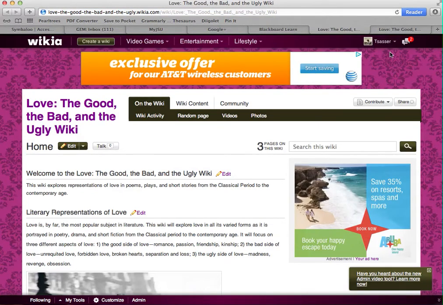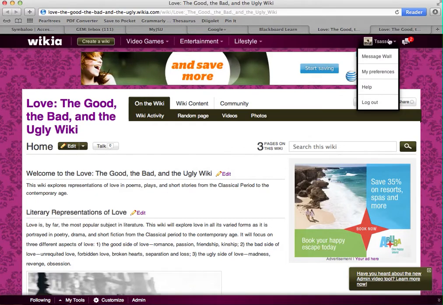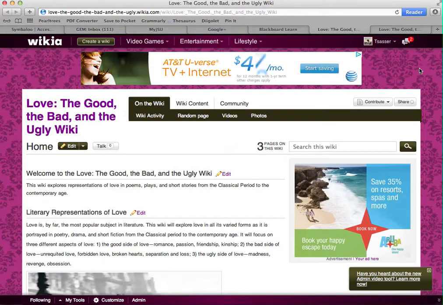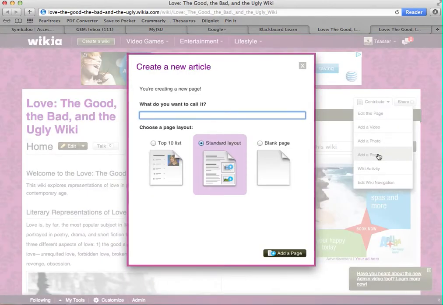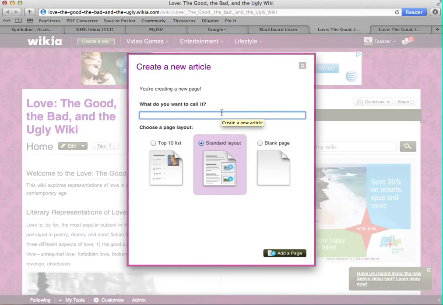Now you want to make sure you're logged in. If you're not logged in, you'll know because up here it'll say log in. Once you're logged in, you can then create your page, and you do that by clicking on the Contribute button, bringing it down, and then you're going to add a page. Okay? And so when you do that, you're going to have to give your page a title. So make it something interesting, something that gives us a hint as to the poem that you're working with, and perhaps the main argument that you're making about it, and do standard layout, and then you can add your page. I'm going to just do a test page. Add a page.